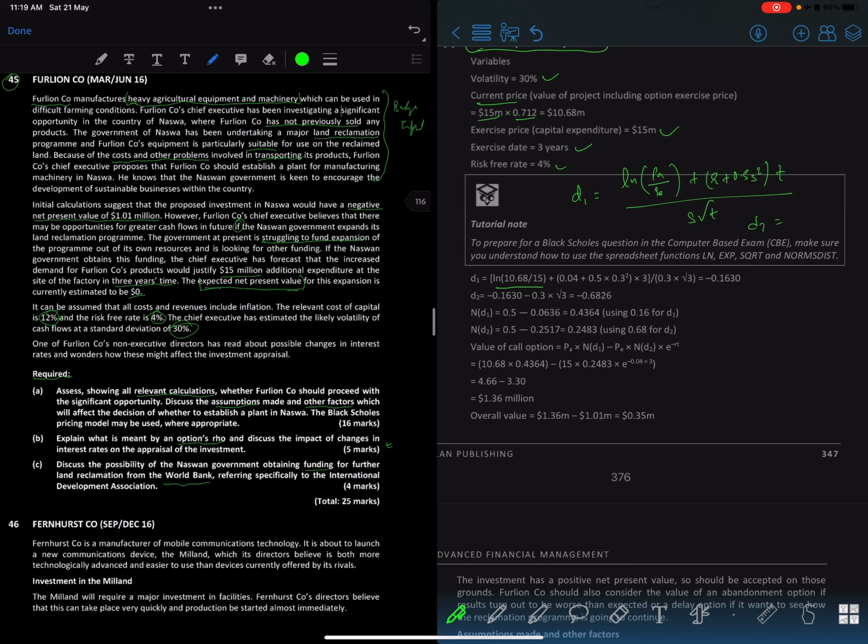And then D2 is what? D1 minus S times the square root of T, right? That's the formula. So just plug in the values; you can use the ln function in the spreadsheet as well, and then just do all of this.